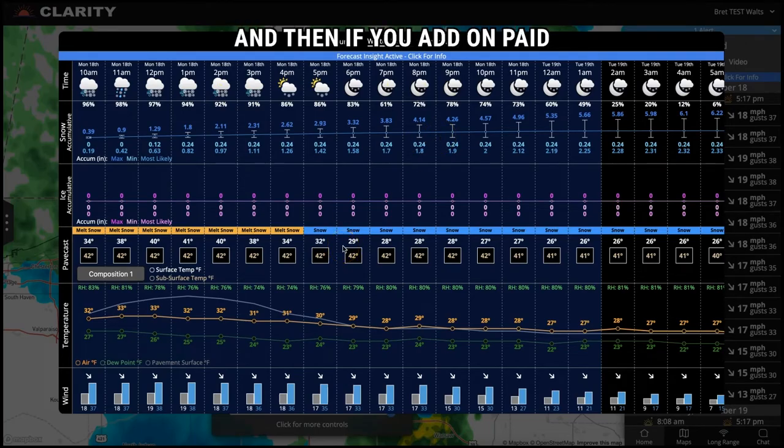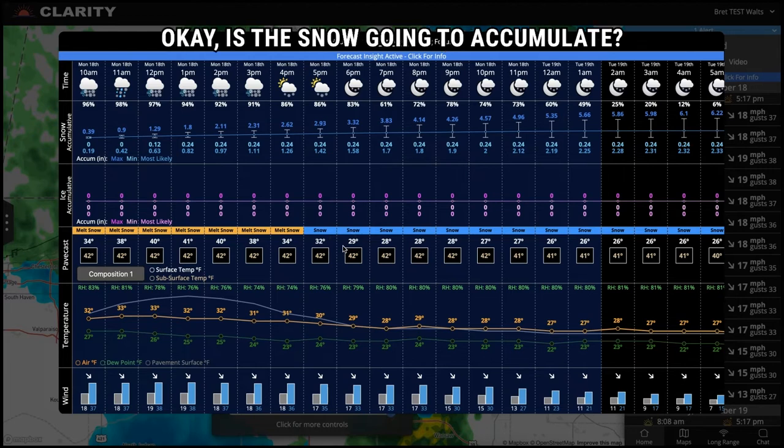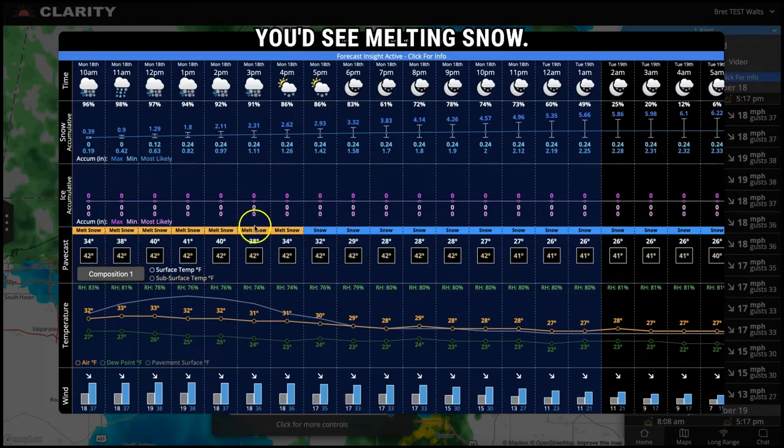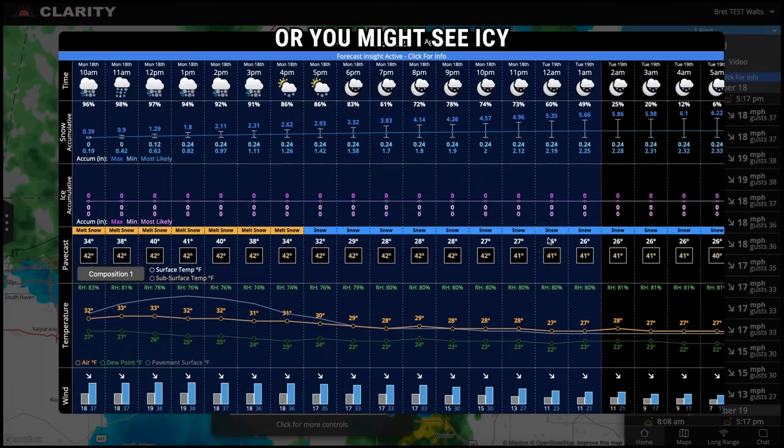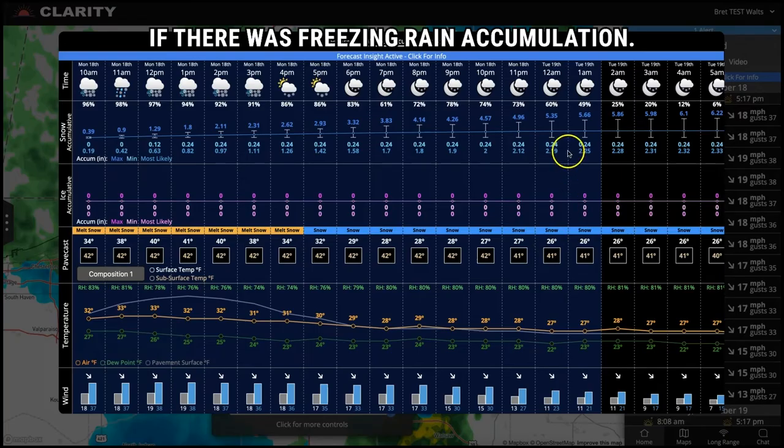And then if you add on Pavecast to your account, you can see, okay, is the snow going to accumulate? Is it going to melt on contact? If it was melting, you'd see melting snow. If it is accumulating, you'd see snow, or you might see icy if there was freezing rain accumulation.